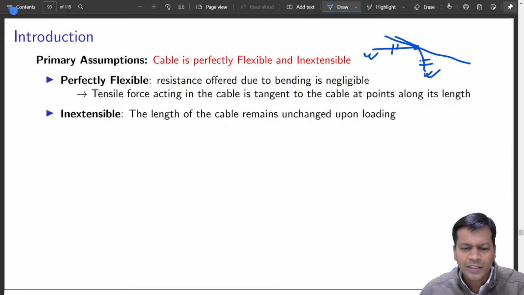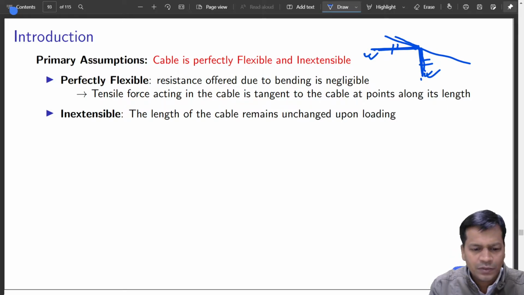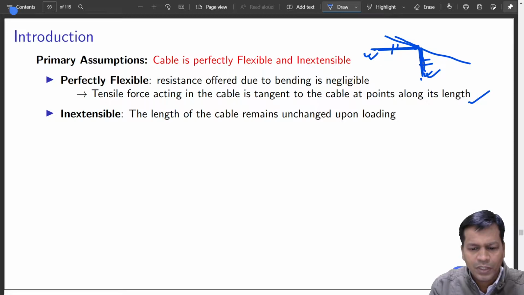So that is why noting it down is very, very important before we start, because we simply discard any situation that gives you a shape which is something like this. So that is why it is defined. So the tensile force acting in the cable is tangent, that is there. So the length of the cable remains unchanged.